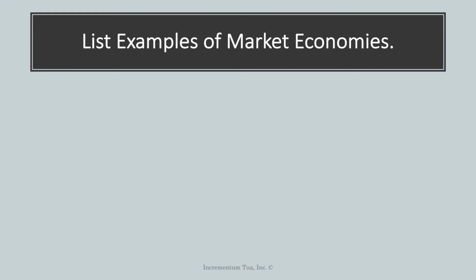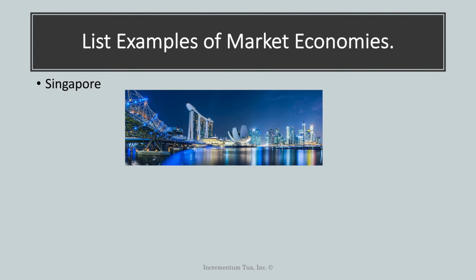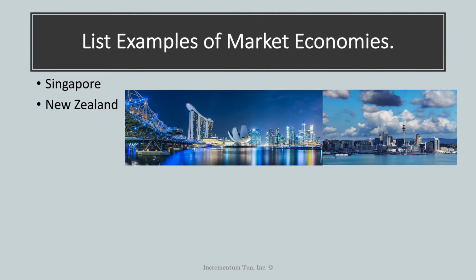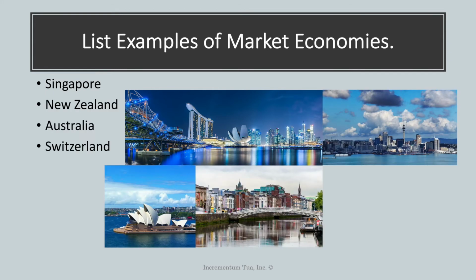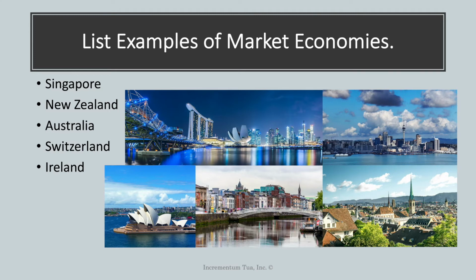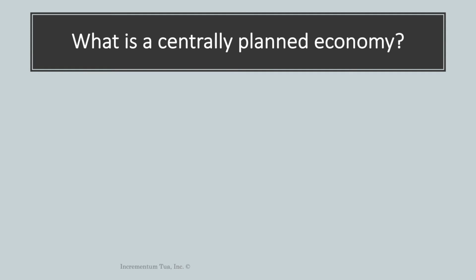List some examples of market economies. Singapore is a market economy, as well as New Zealand, Australia, Switzerland, and Ireland. These countries tend to be listed among the most economically free countries on the Economic Freedom Index kept by the Heritage Foundation.